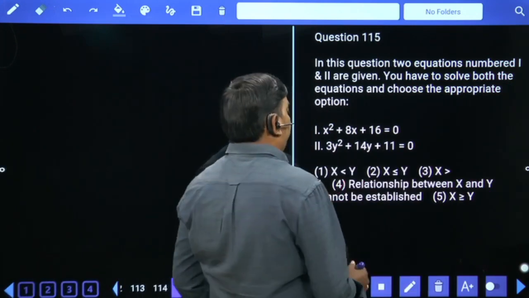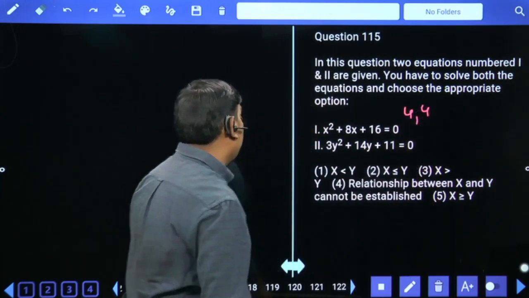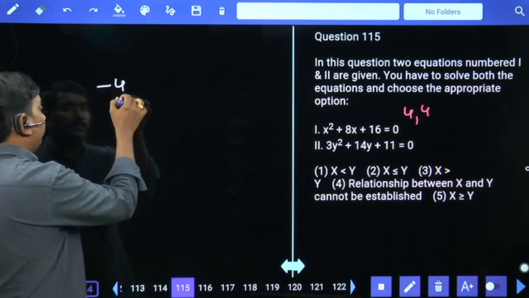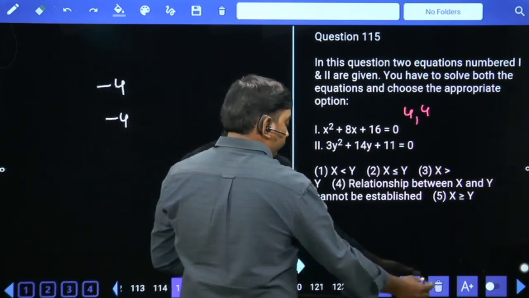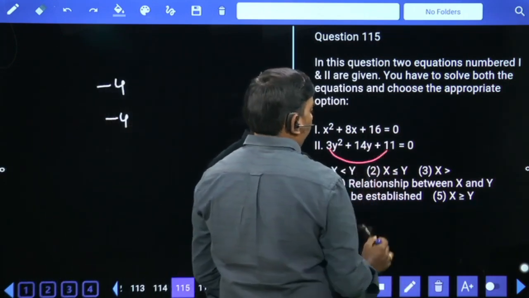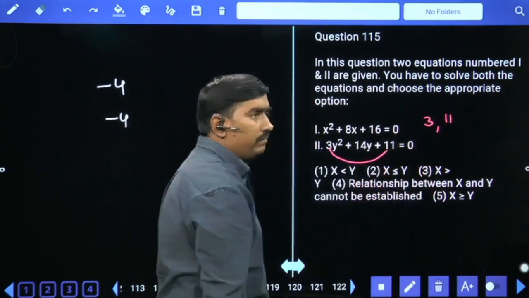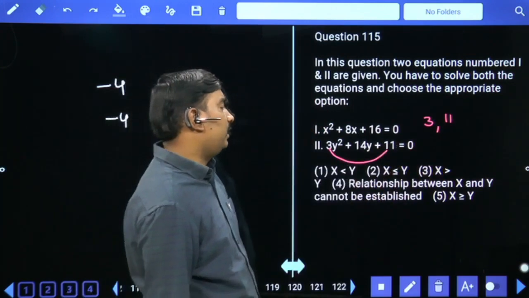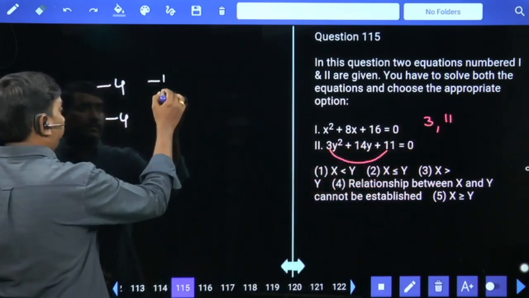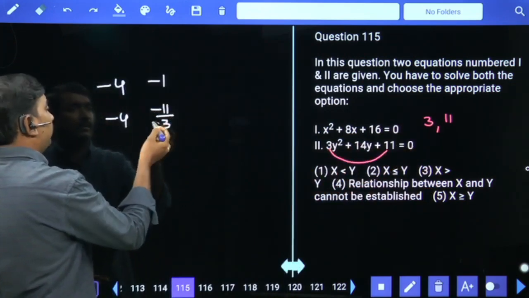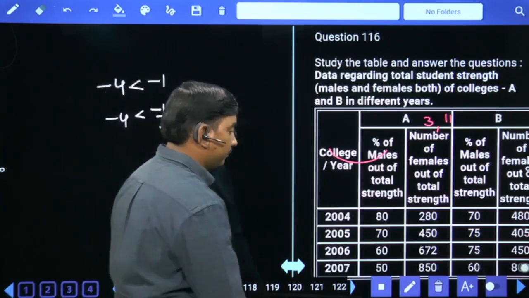16 ones are 16. 4 fours are 16. Initially plus 4, finally minus 4. 3 11s are 33. Factors also 3 comma 11 only. Plus 3 plus 11 will give us plus 14. Finally minus 3 minus 11. Minus 3 by 3 means minus 1. Minus 11 by 3. X less than y is your answer.